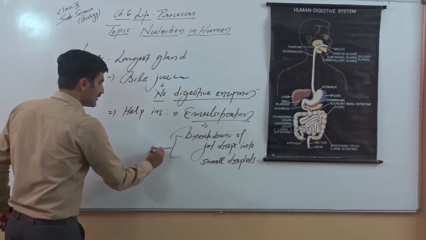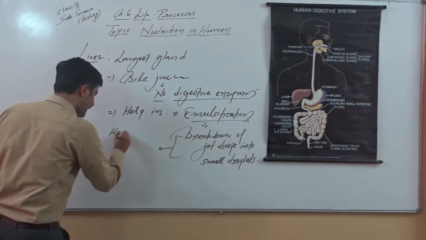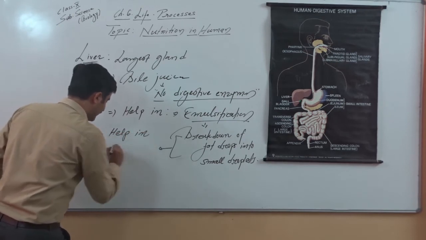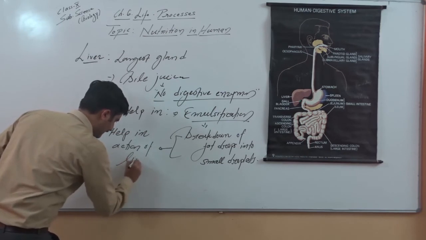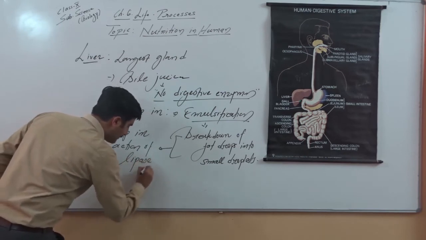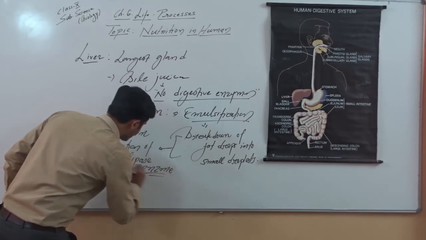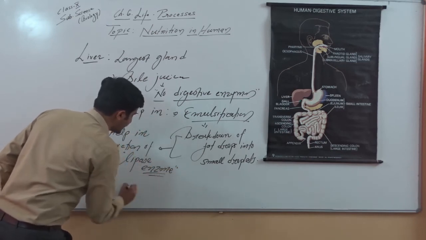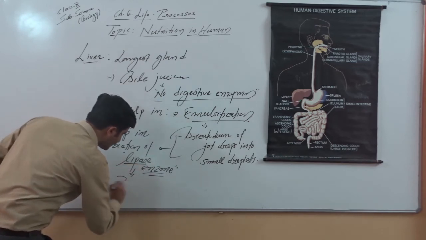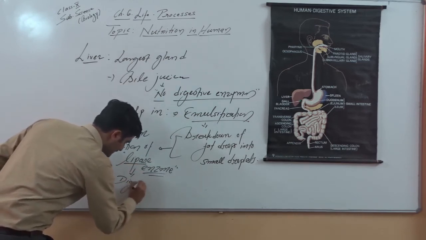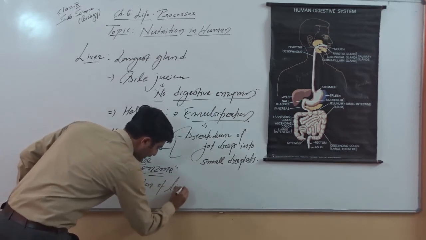Emulsification helps the action of the lipase enzyme. We will discuss the source of lipase. Lipase enzyme helps in digestion of fat, digestion of lipids or fats.